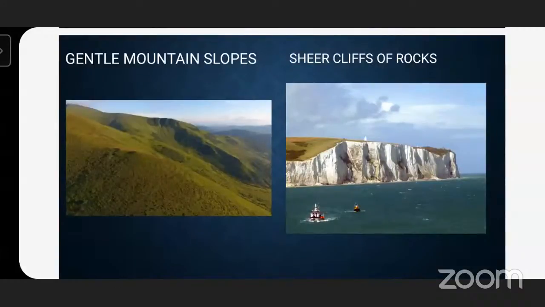Some mountains have very gentle slopes, and some have sheer cliffs of rock. Sheer cliffs means they are very steep. So all this collectively is a part of land, and collectively they form the lithosphere.